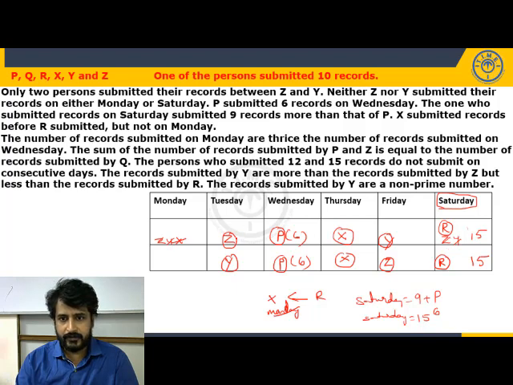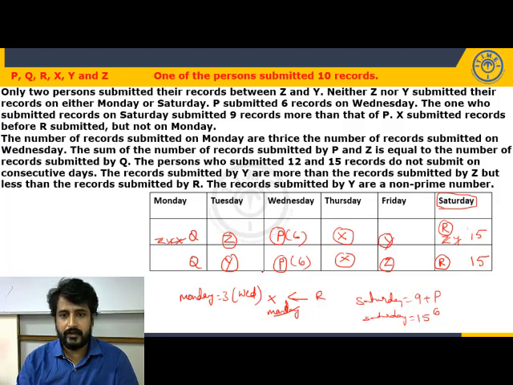Out of the 6 persons, 5 persons are fixed. Z, P, X, Y, R in both the cases. So who is left? Q. So Q submitted records on Monday. Next. The number of records submitted on Monday is thrice the number of records submitted on Wednesday.